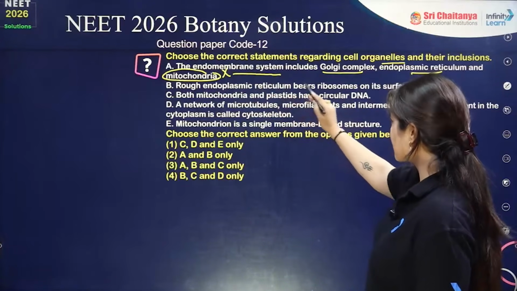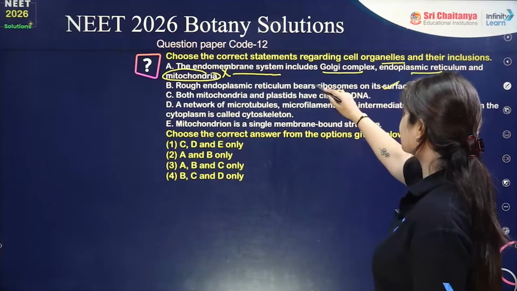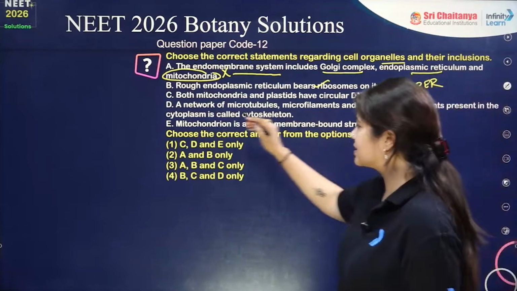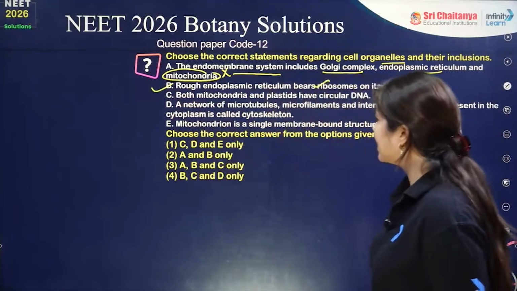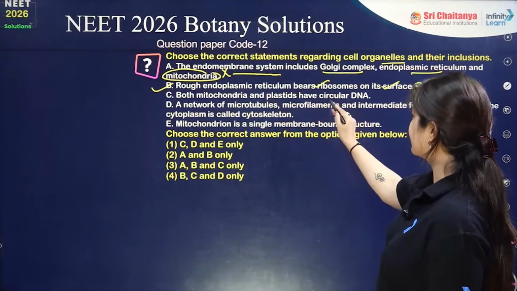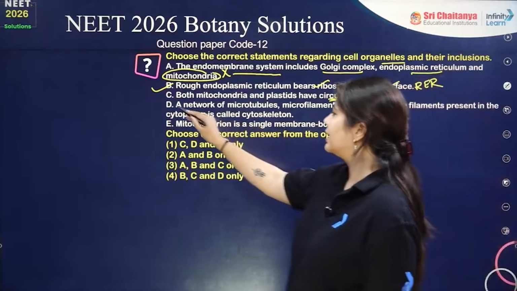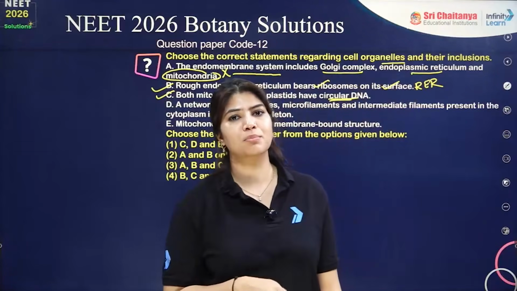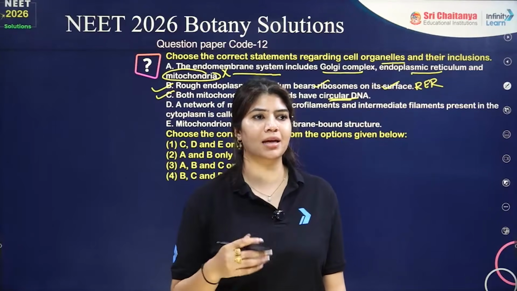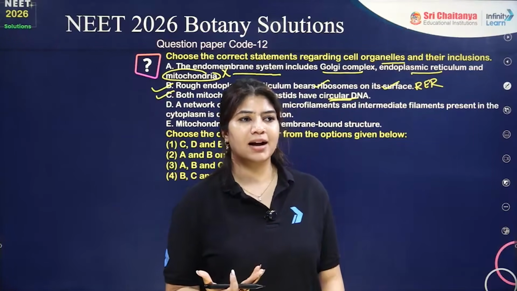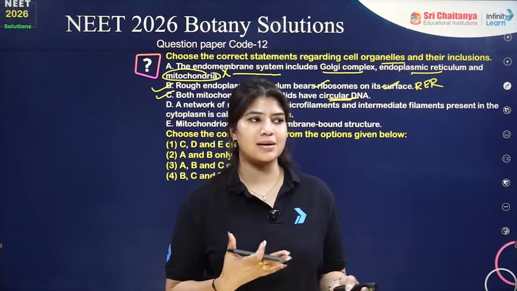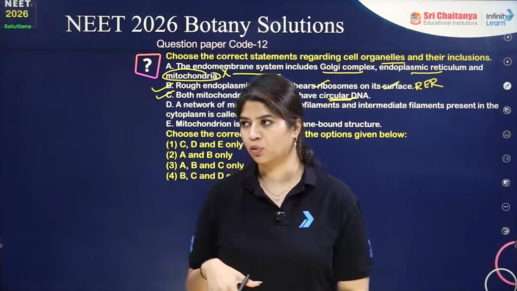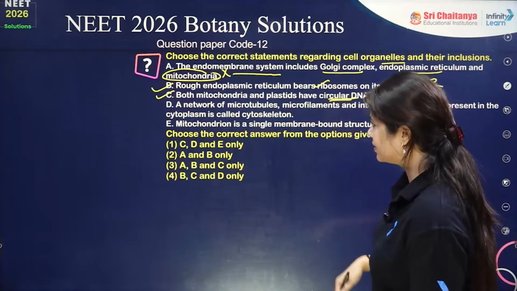Then, rough endoplasmic reticulum bears ribosomes on its surface. Yes, on RER we do have presence of ribosomes on the surface. Correct statement. Then we have both mitochondria and plastid have circular DNA. Both of them are double membrane bound organelles. Both of them seem to have endosymbiont origin, which means they once used to be prokaryotes, and now they started living inside the eukaryotes, and now they have stayed there forever. So both of them have circular DNA.